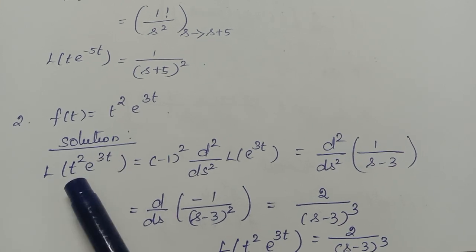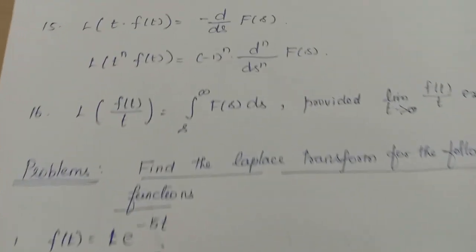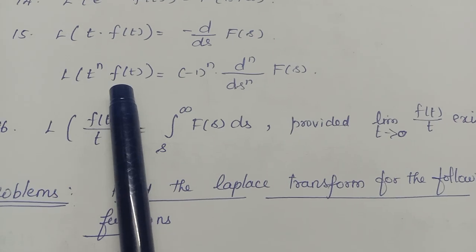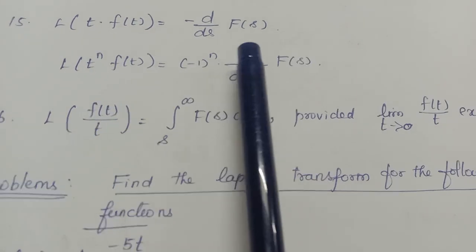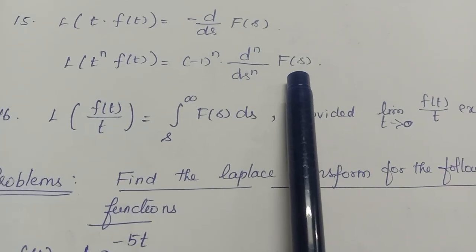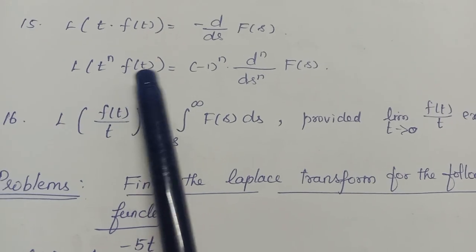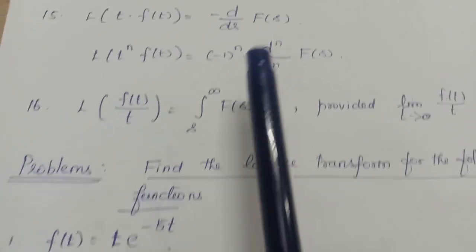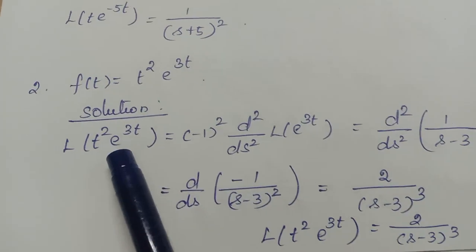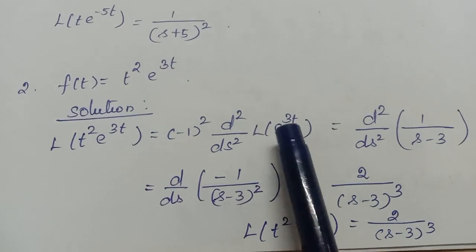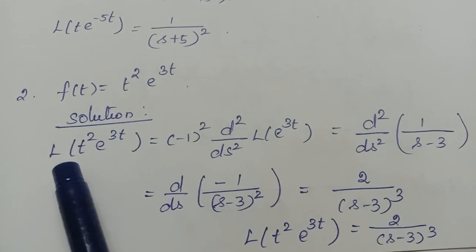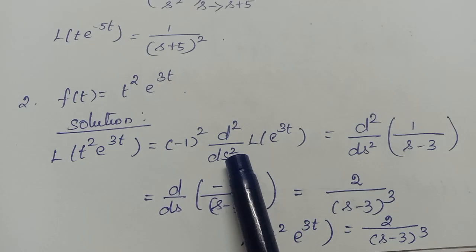What I am going to do is, it is t square, no. So whenever you have the product L of t power n into f of t, what is the formula? Minus 1 power n, d power n by ds power n of F of s. That is, write the Laplace of this f of t and differentiate it n times. In the same way, here I am going to write the Laplace of e power 3t and differentiate it 2 times. Because here it is t square, no. So differentiate it 2 times.